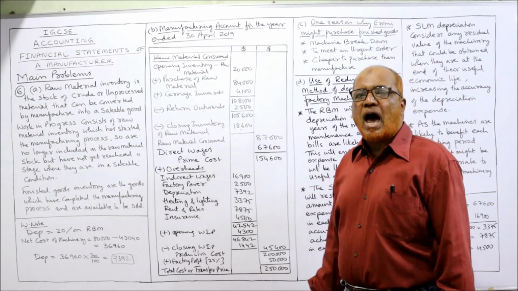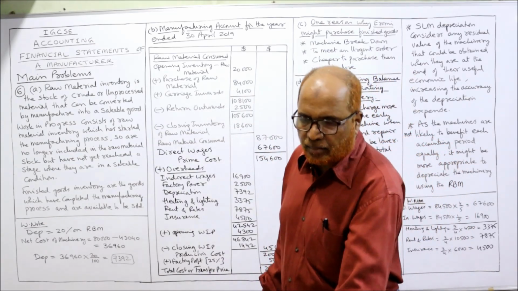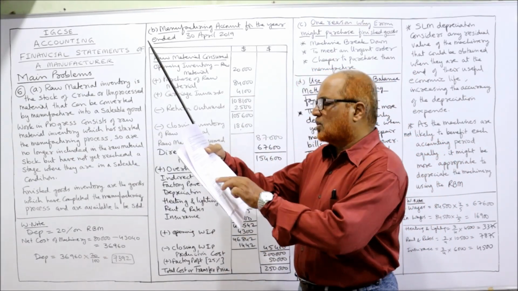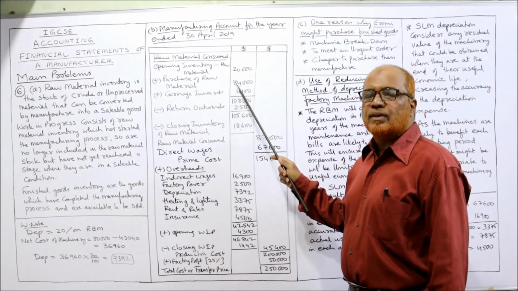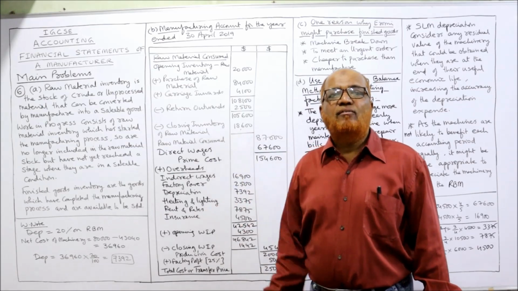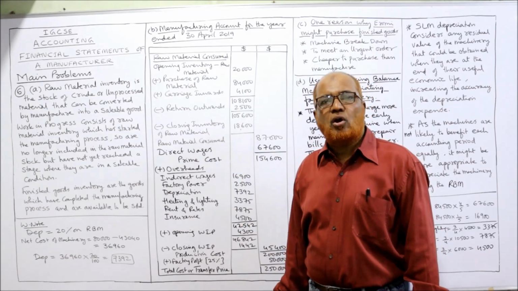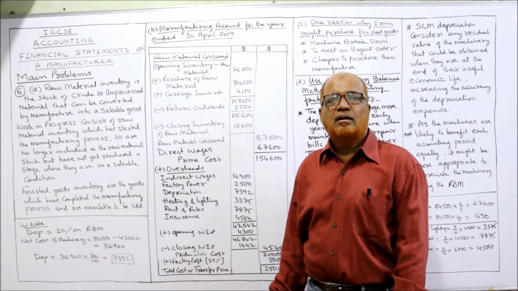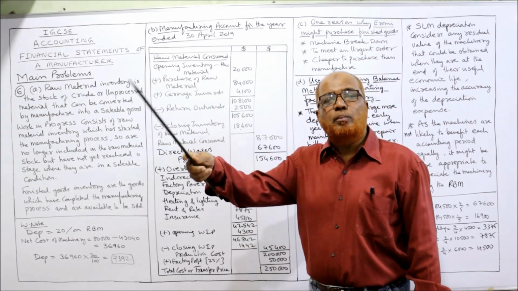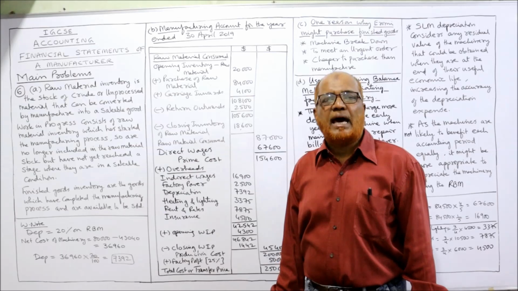To this we add purchase of raw material. Here it is given, purchase of raw material 84,000. So I have taken purchase of raw material 84,000. Some carriage inward on purchasing the raw material is also given: carriage on raw material 4,100. Transportation cost to bring the material is called carriage.